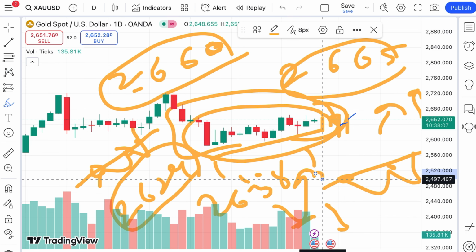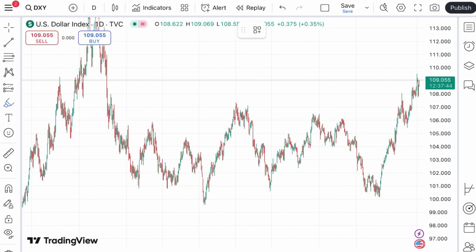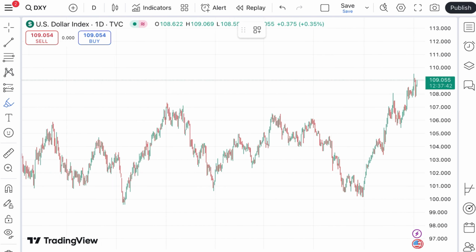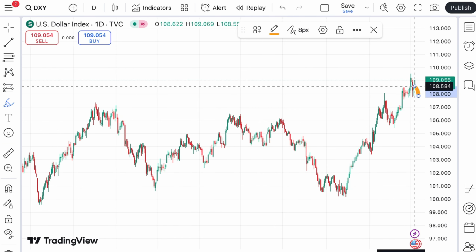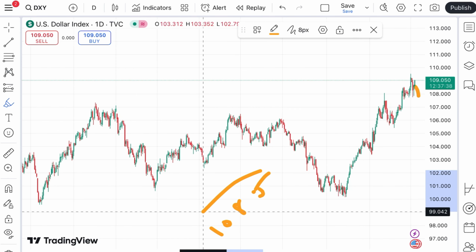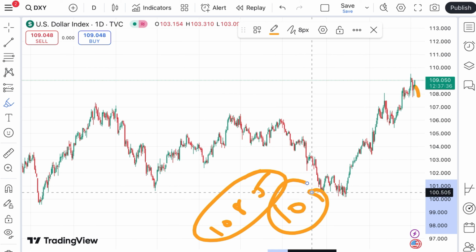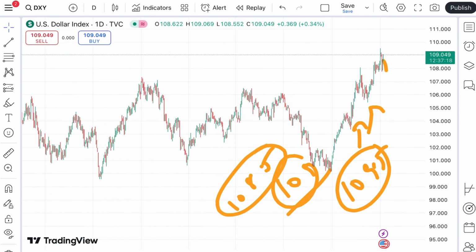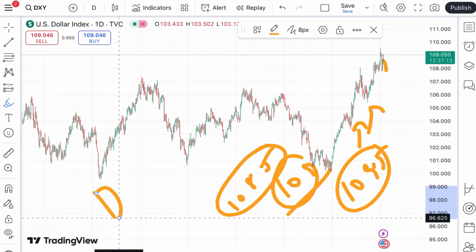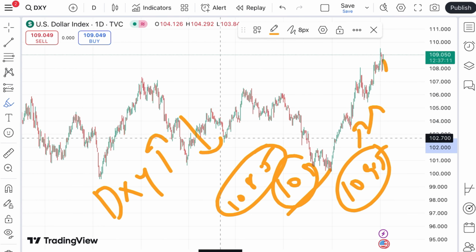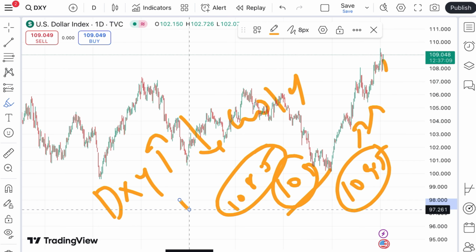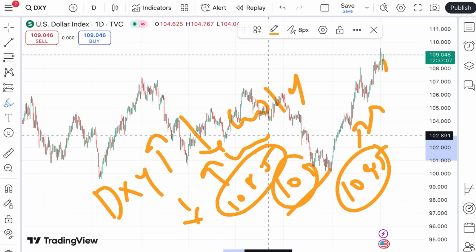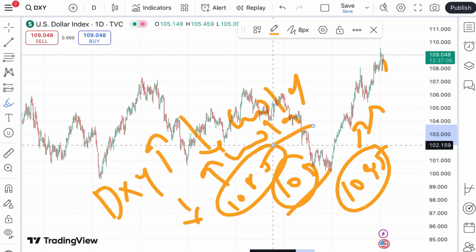Now if you look at the dollar index, it is continuously on the rise, and I have told you that after sustaining above a level of 108.5, we can see it will touch a level of 109, and from there it can touch a level of 109.5. Chances of going further upside will be there. So when the dollar index starts going upside, the probability is that the gold price will come down. Similarly, if the dollar index starts going down, we will see the gold price will come up.